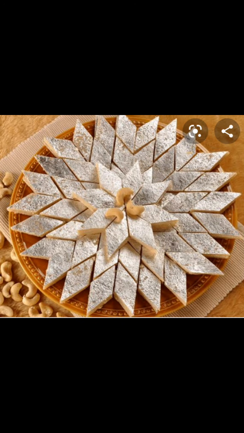In Hindi we call it chandi ka work, okay. On different sweets it is there, because silver is a metal, and we can convert it into thin sheets. So to decorate sweets we use this chandi ka work or silver sheet. So by these examples you can understand what is malleability. Means metals can be converted into thin sheets by beating them with the help of a hammer, okay.